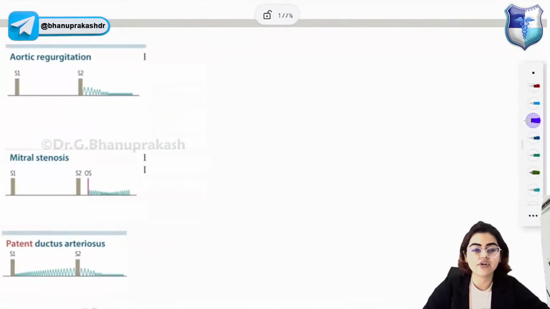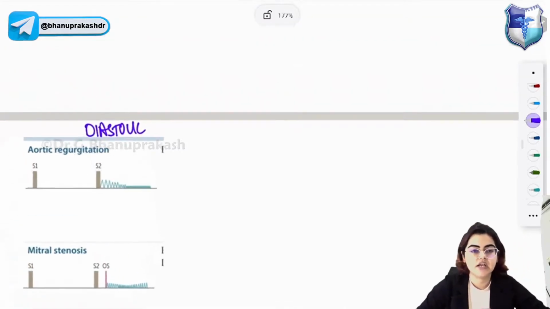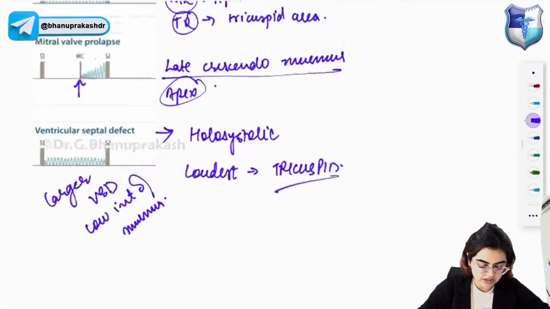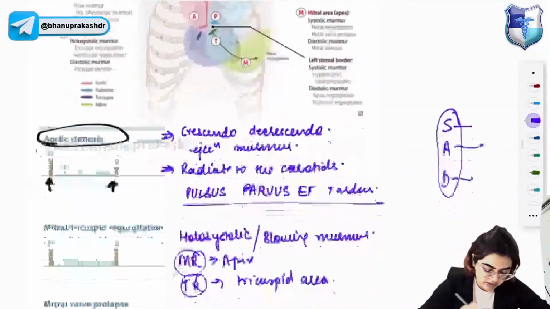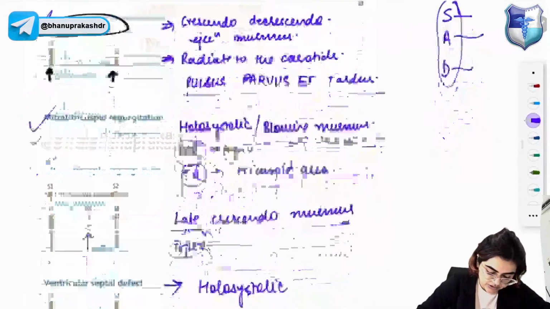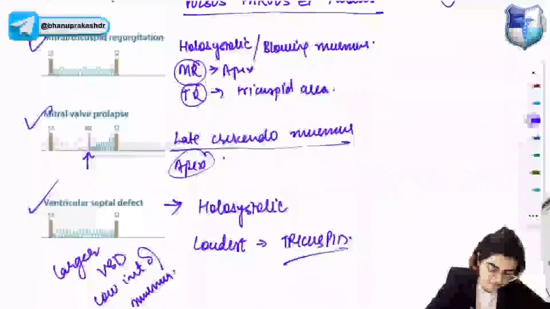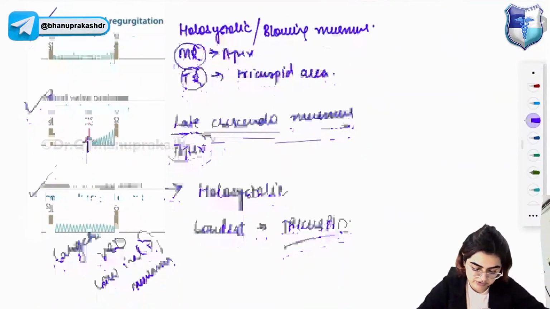Now look at this aortic regurgitation murmur. Aortic regurgitation is a murmur which is heard in the diastolic phase. Aortic regurgitation as well as the mitral stenosis murmurs are heard in the diastolic phase. The aortic stenosis murmur, the mitral regurgitation or tricuspid murmur, the mitral valve prolapse murmur as well as VSD murmurs, these are heard in the systolic phase. So these are all systolic murmurs.